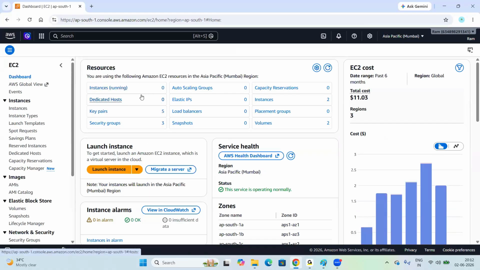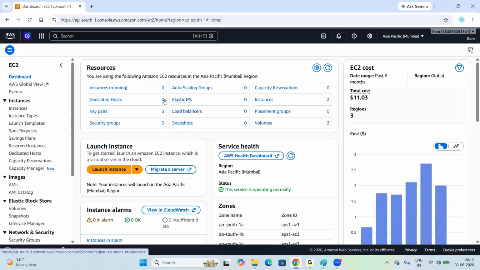Here we have resources. Instances running 0, dedicated hosts 0, key pairs 5, security groups 3, right? Auto scaling groups 0, elastic IPs 0, load balancers 0, snapshots 0. There are 2 instances available, and running instances are 0, so the 2 instances are in stopped state. Stopped means shutdown state, right? Placement groups 0, volumes 2.